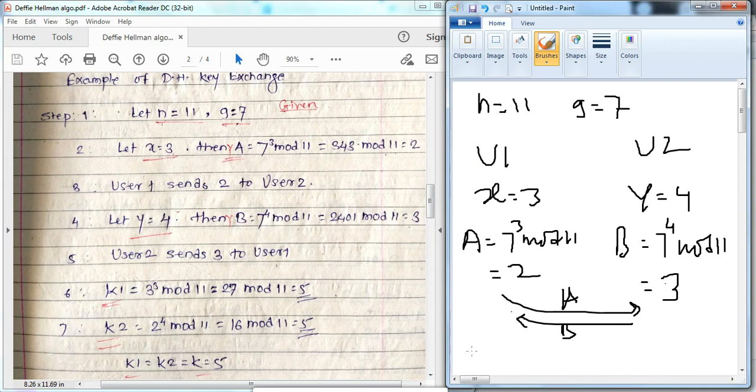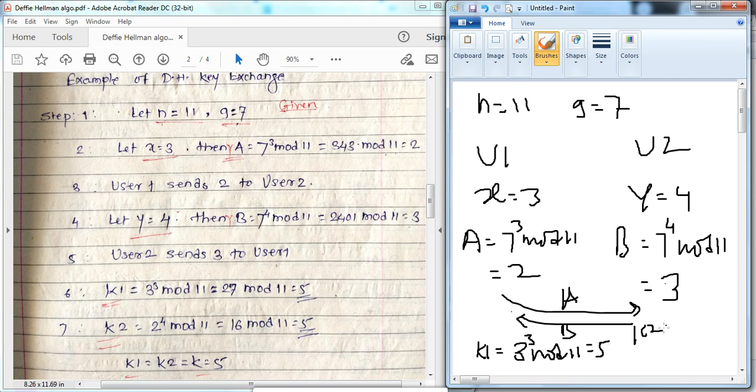Now the formula to calculate the keys: k1 is b raised to x mod n, that is 3 raised to 3 mod 11, and the answer is 5.